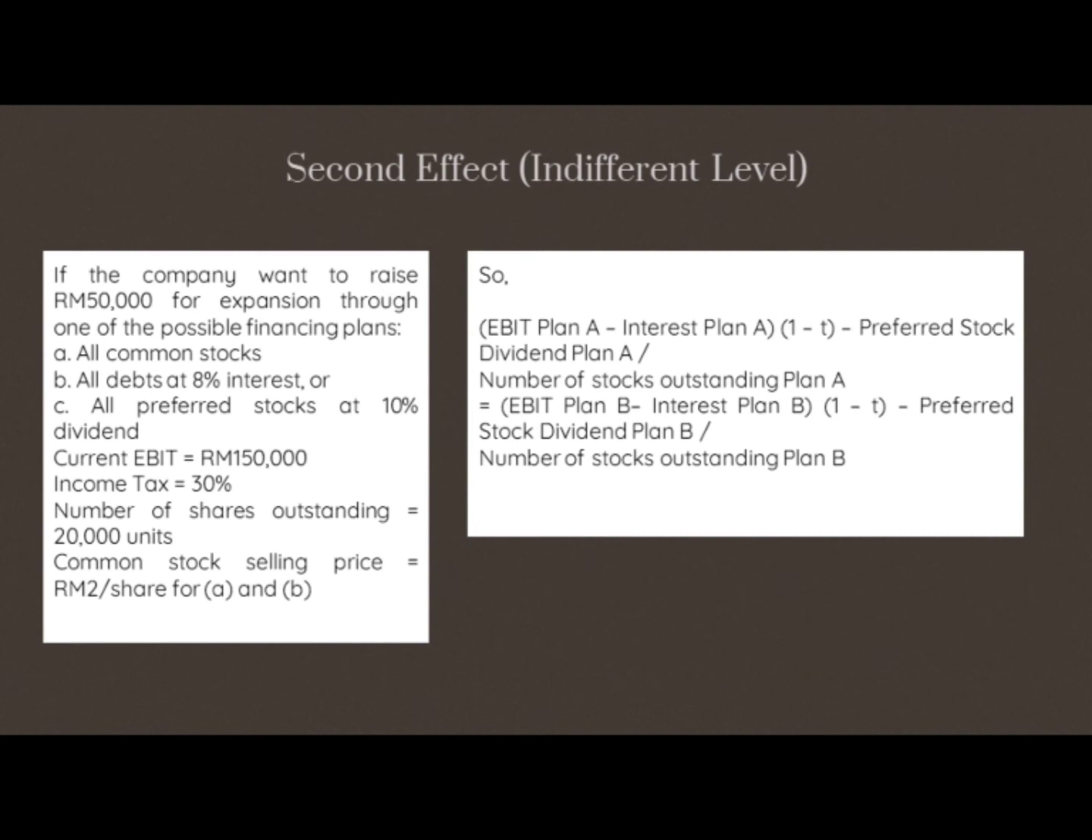If the company wants to raise 50,000 ringgit for expansion through one of the possible financing plans, which are A, all common stocks, B, all debts at 8% interest, and C, all preferred stocks at 10% dividend. The current EBIT equals 150,000, income tax equals 30%, number of shares outstanding equals 20,000 units, and common stock selling price equals 2 ringgit per share for A and B, which is for common stocks and debts at 8%.